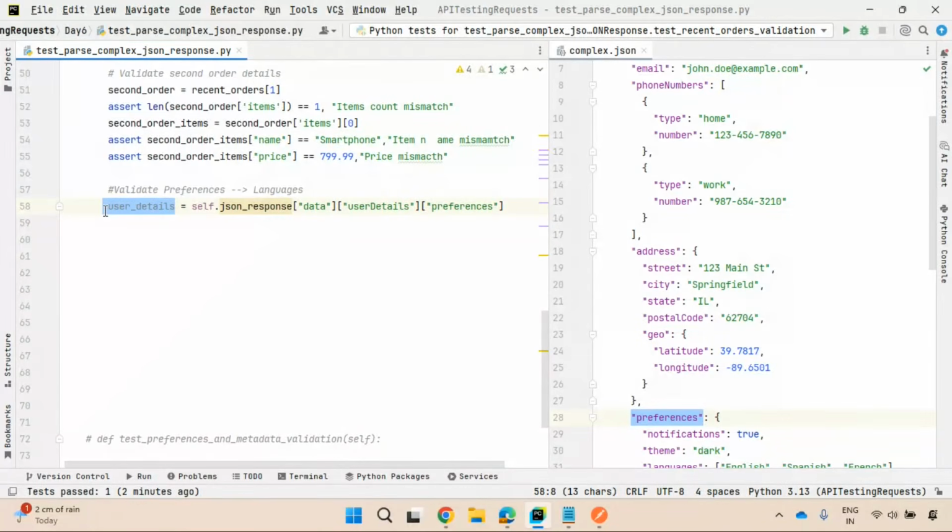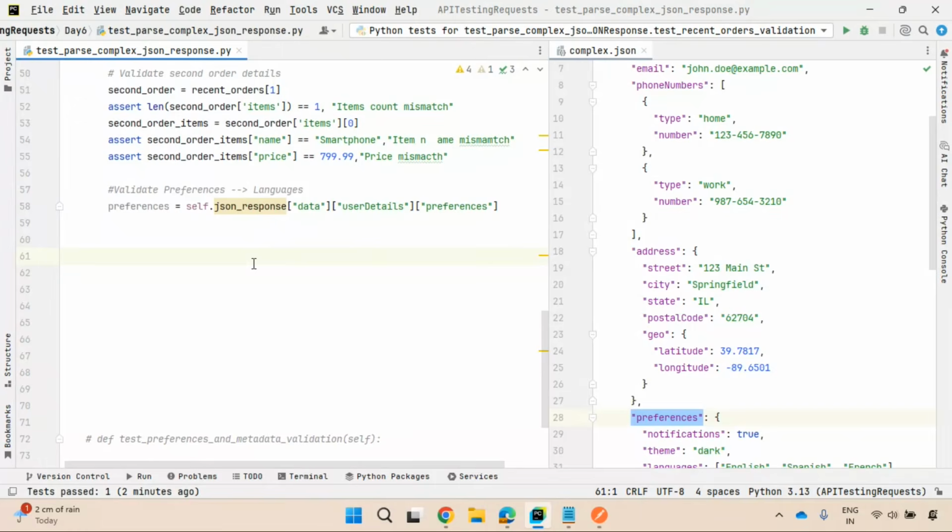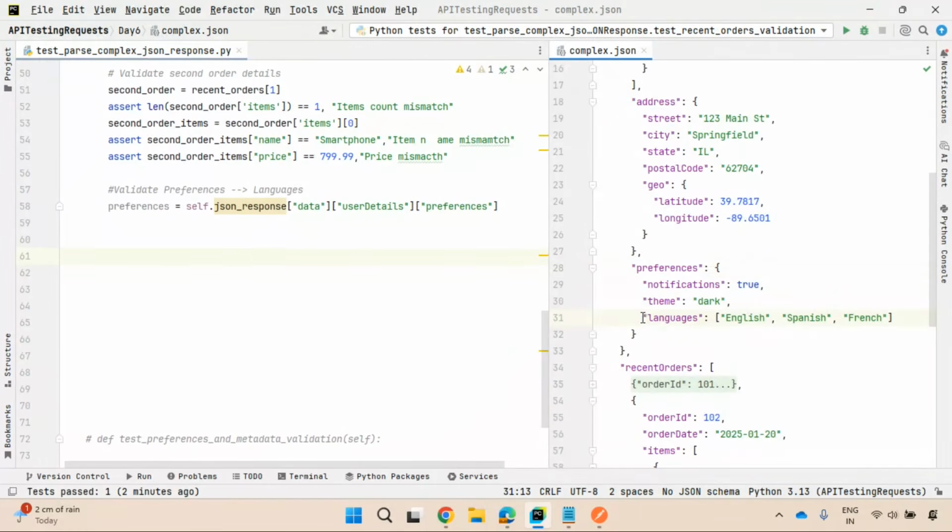So here it is preferences, right? Keep proper indentation, otherwise it will raise an error. In the preferences, you have languages. Preferences is an object, languages is a list, right? So we need to capture these languages.